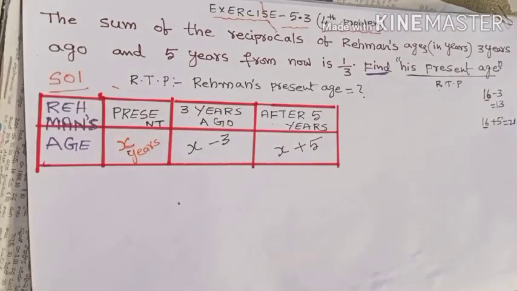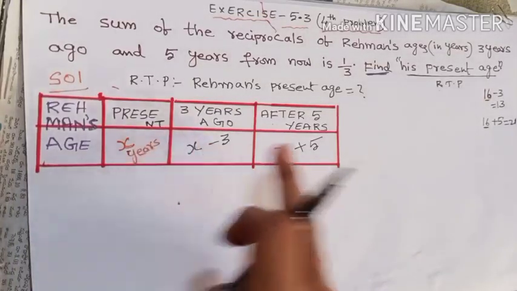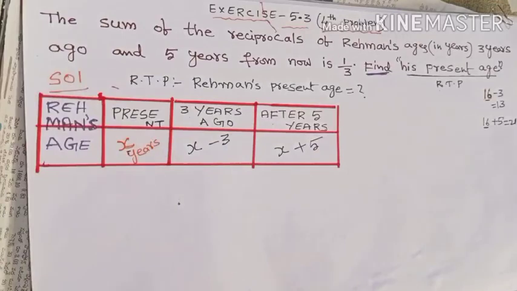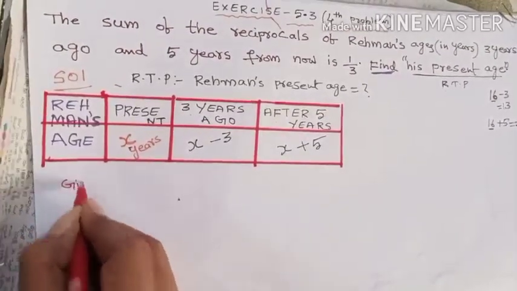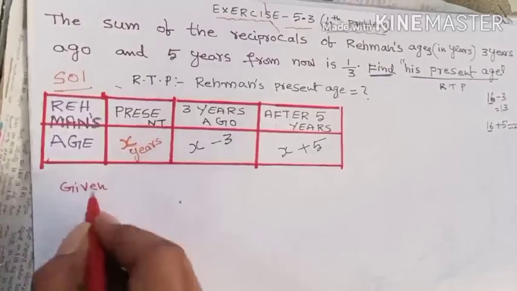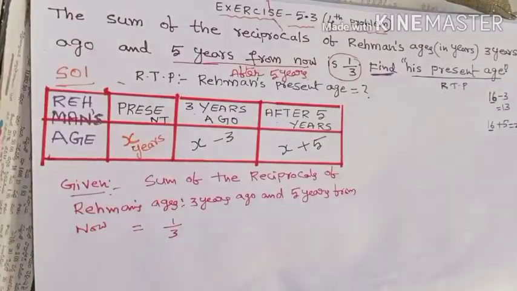If you show the ages in the 3 cases in a tabular form, it is very convenient for you to understand and for the examiner to evaluate also. Okay, this is one of the strategies. The given data can be presented in a tabular form. So after that, what is the given condition here? According to our problem, the given condition is according to our assumption, isn't it?